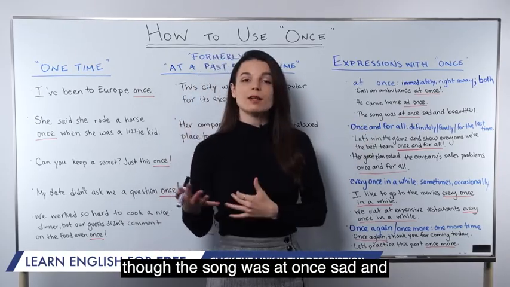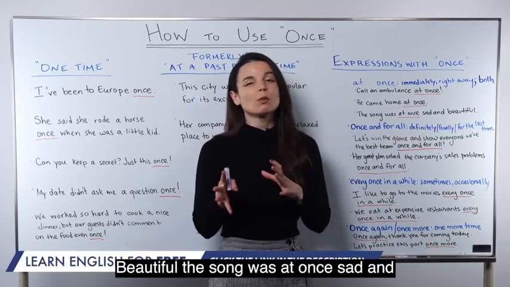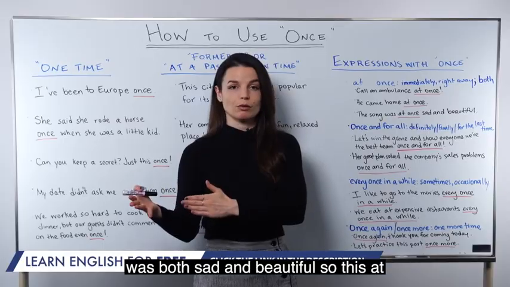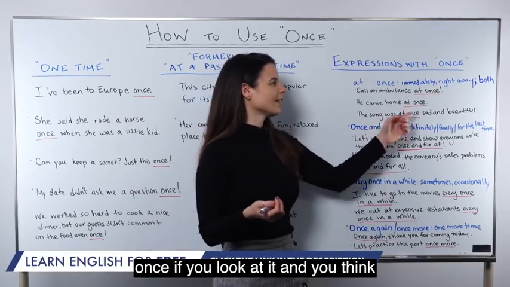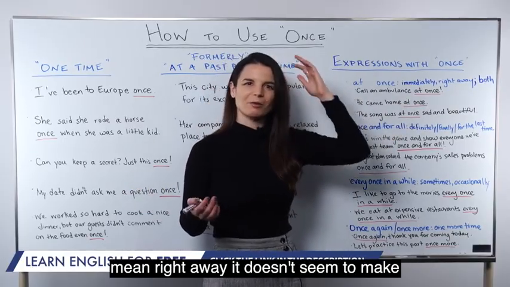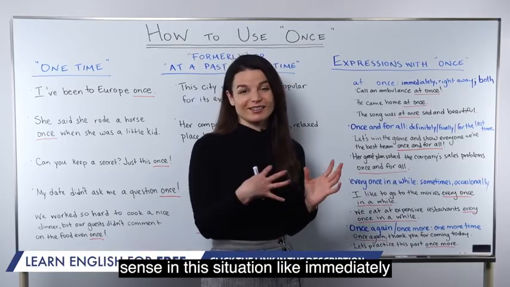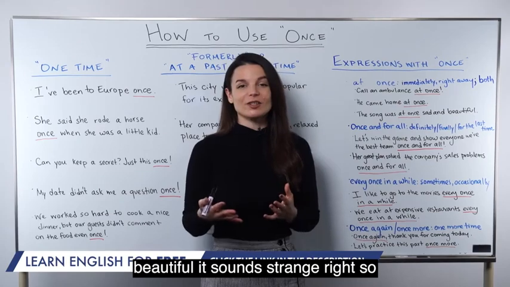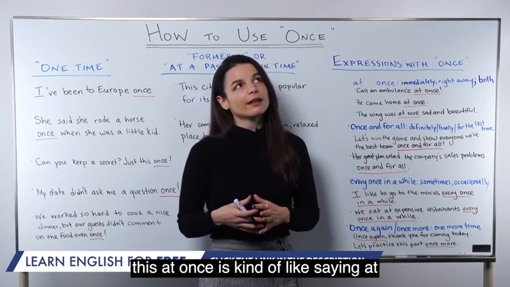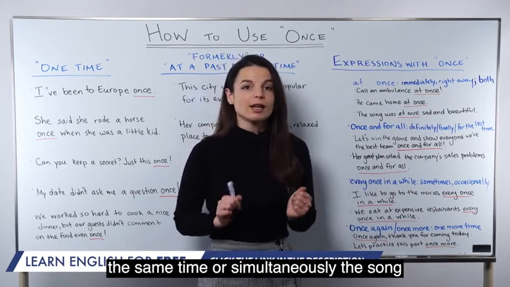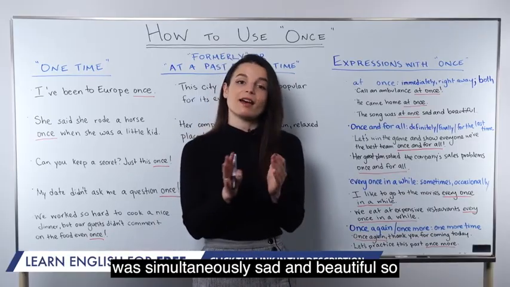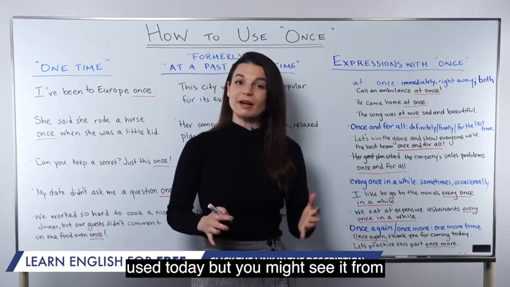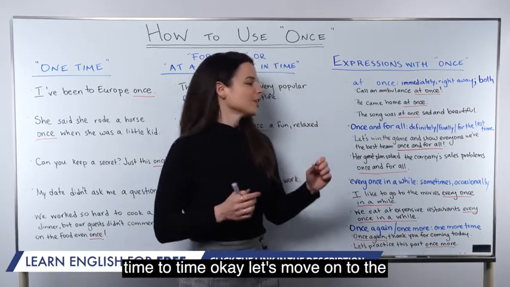The song was at once sad and beautiful. So this means both. The song was both sad and beautiful. So this at once, if you look at it and you think, does this mean immediately? Does this mean right away? It doesn't seem to make sense in this situation. Like immediately? The song was immediately sad and beautiful? It sounds strange, right? So this at once is kind of like saying at the same time or simultaneously. The song was simultaneously sad and beautiful. So again, as I said, this isn't so commonly used today, but you might see it from time to time. Okay, let's move on to the next expression.